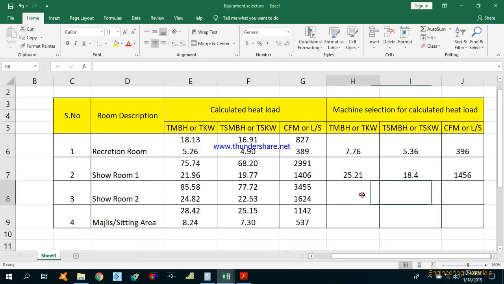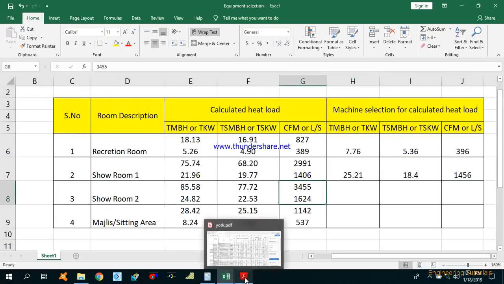So you can see that the calculated heat load is that much, and the airflow rate for that machine is 1406, that is calculated, and from the catalog we have selected 1456 liters per second. As I told you, we will select the machine on the higher side, we will not go for the lower side, for safety. In the same way we will select for showroom 2. As you see, 1624 liters per second is the calculated airflow rate. So let's move to the catalog again.